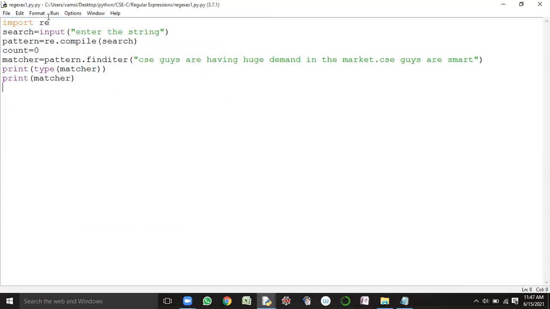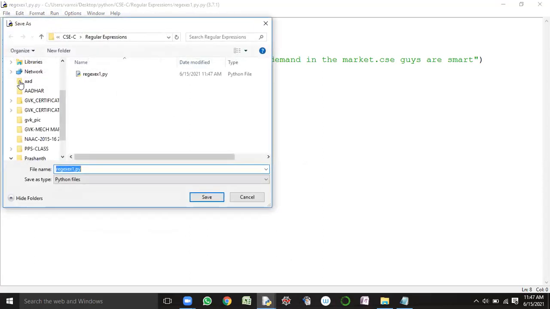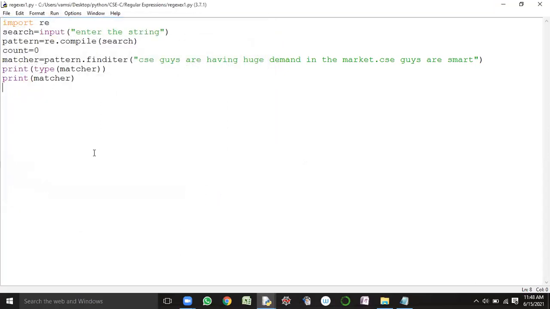What do we have to do? We have to run the program, the dot py file. Save the code and run the program.